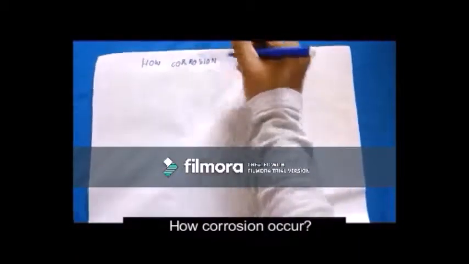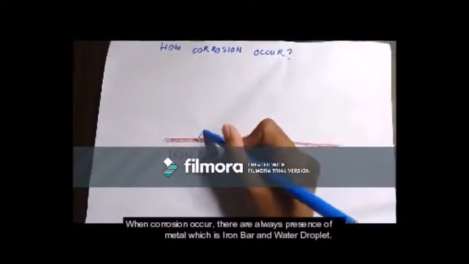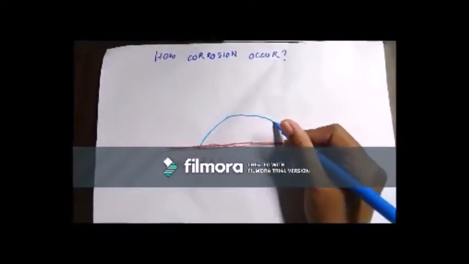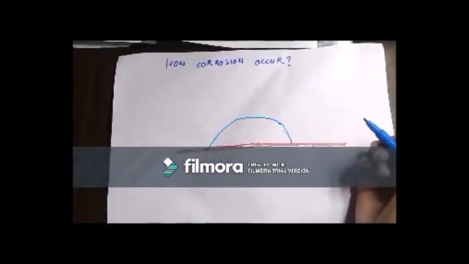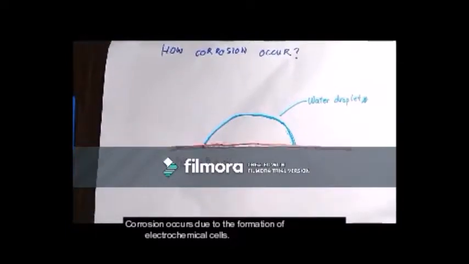How does corrosion occur? When corrosion occurs, there is always the presence of metal, which is the iron bar, and a water droplet. Corrosion occurs due to the formation of electrochemical cells.